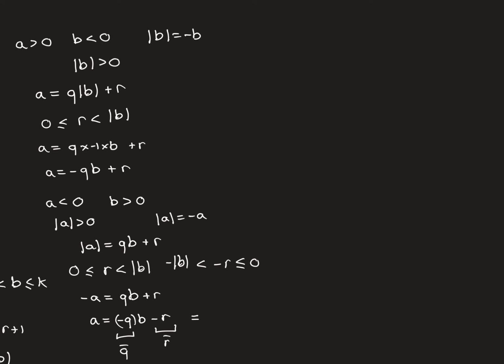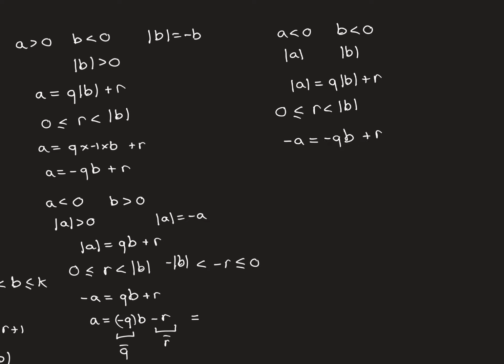And then the final case is just more of the same. So let's now take a is less than 0 and b is less than 0. So again, we just take the modulus of the two and apply Euclidean division to them. So we know we can write mod a is equal to q mod b plus r, where r is going to be less than the size of mod b and greater than or equal to 0. And now we just replace mod a and mod b with negative a and negative b. So we'll get minus q times b plus r.